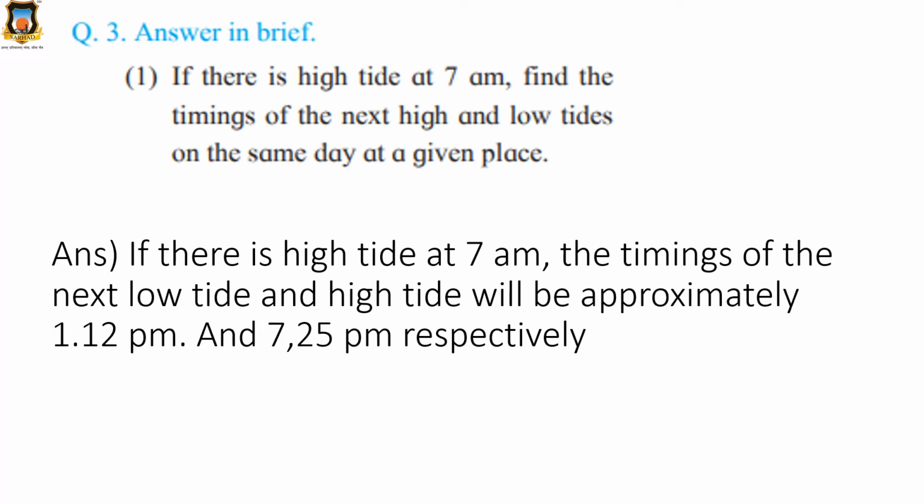Please do the calculation, find it out, and then write down the answer. If there is high tide at 7 a.m., then when will be the next high tide and low tide? So, high tide will be at 1 and low tide will be at 7:25 p.m. Okay, understood?